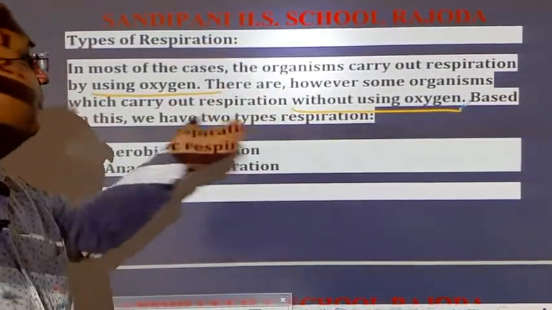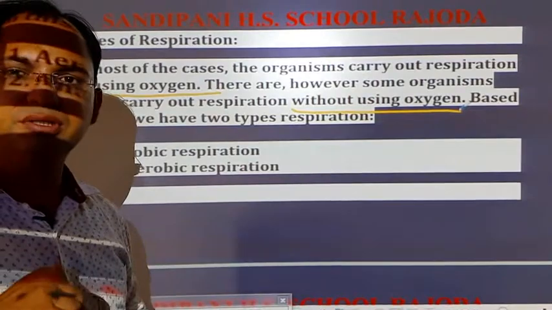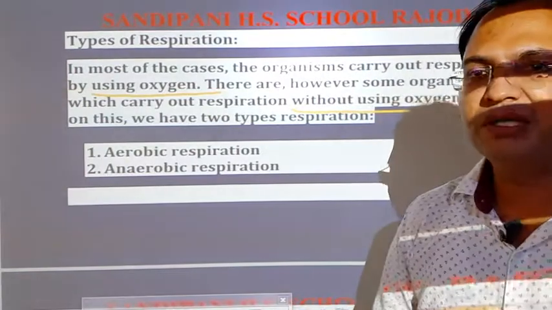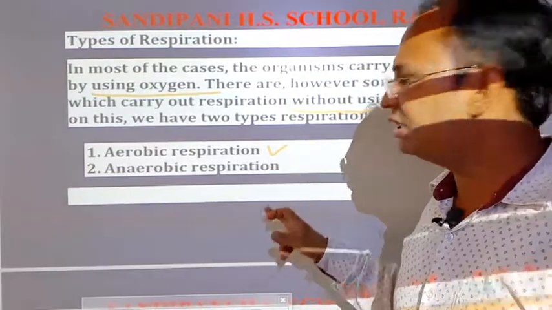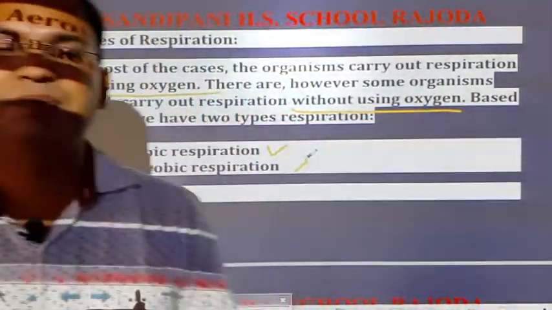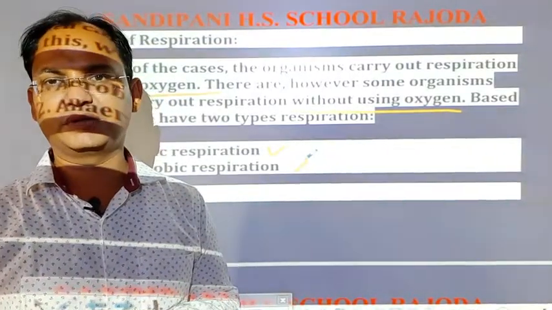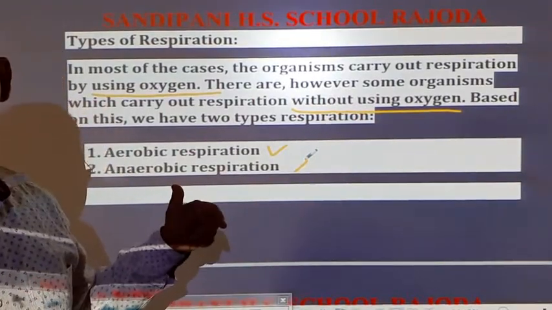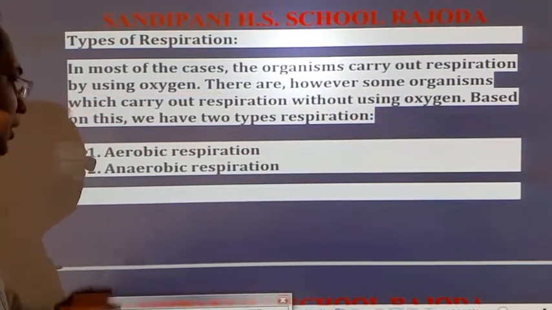So students, based on these two facts, that respiration is taking place by using oxygen or by not using oxygen, we have two types of respiration. First is aerobic respiration that uses oxygen, and anaerobic respiration that doesn't use oxygen. In both respirations the production of energy takes place, but the amount of energy varies. In aerobic respiration, a huge amount of energy is produced, while in anaerobic respiration a little amount of energy is produced along with the production of a byproduct.